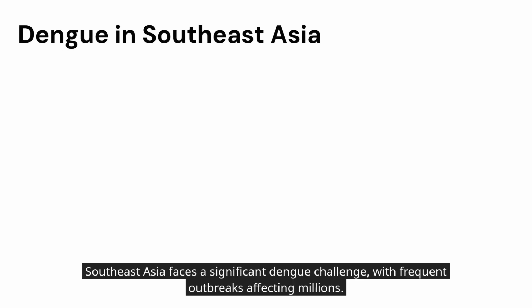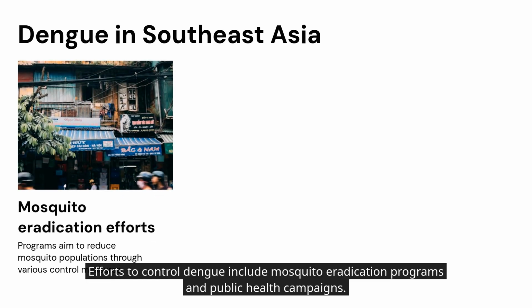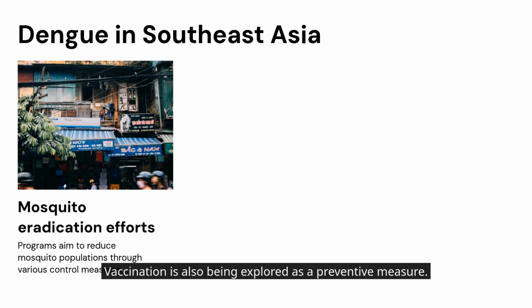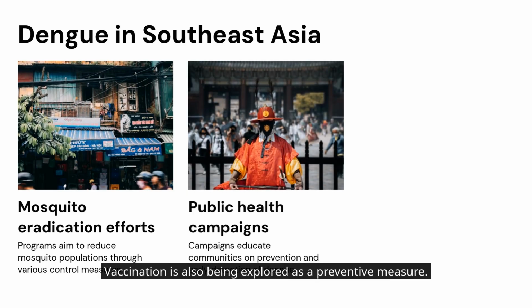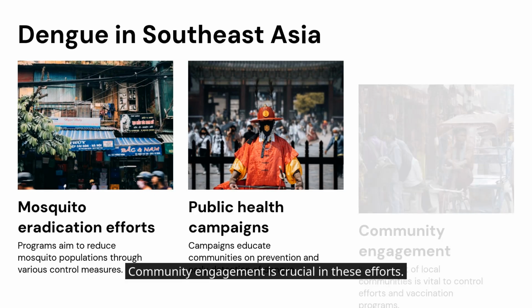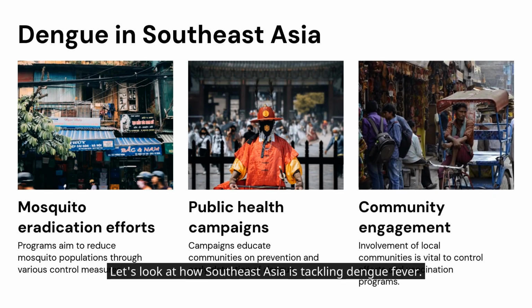Southeast Asia faces a significant dengue challenge, with frequent outbreaks affecting millions. Efforts to control dengue include mosquito eradication programs and public health campaigns. Vaccination is also being explored as a preventive measure. Community engagement is crucial in these efforts. Let's look at how Southeast Asia is tackling dengue fever.